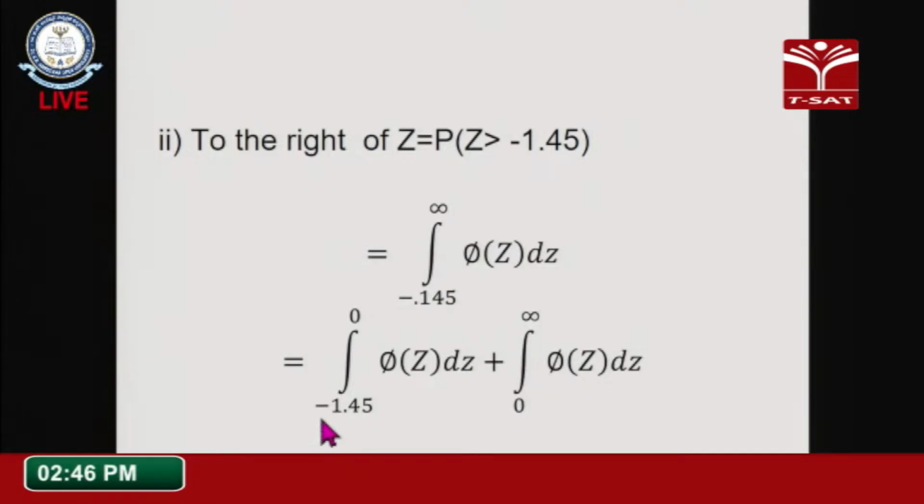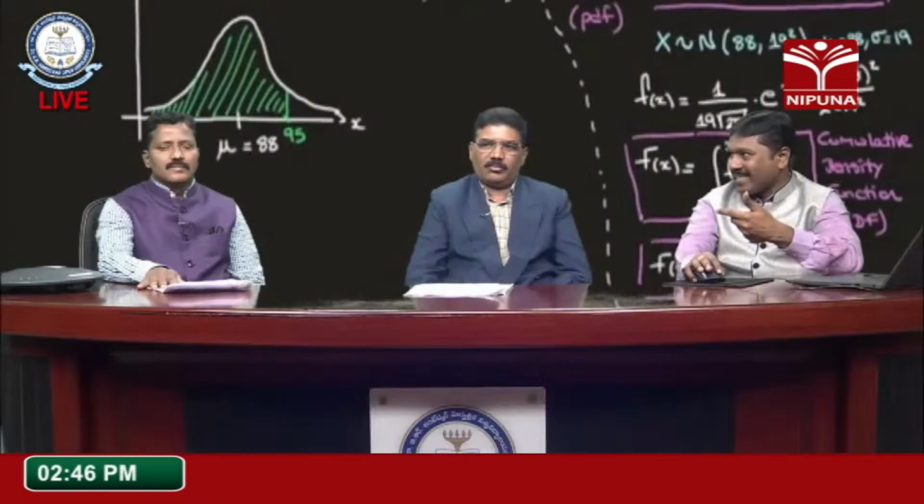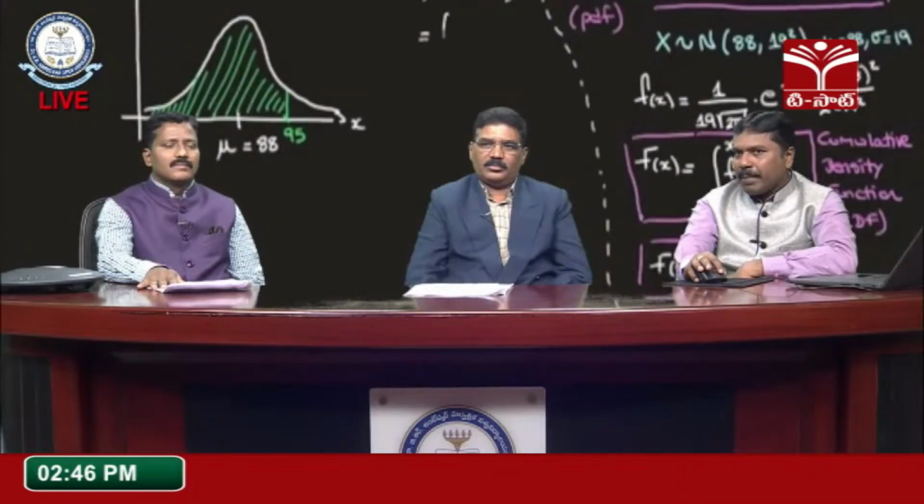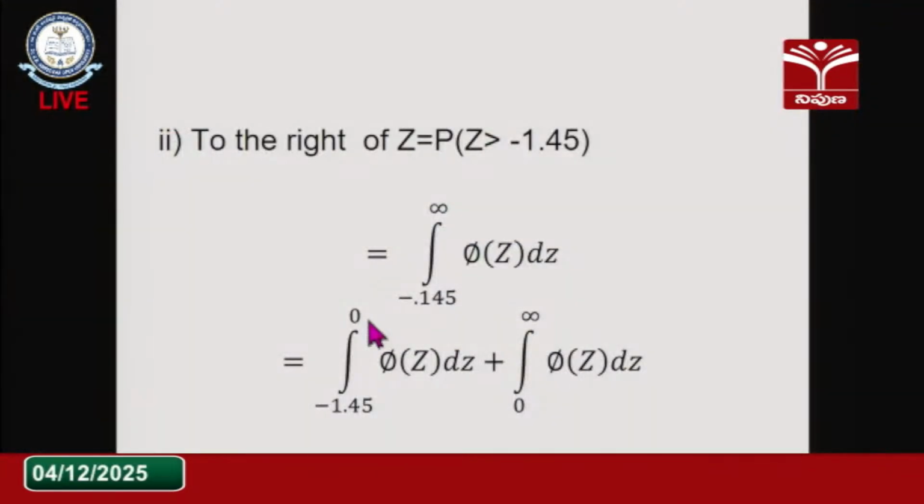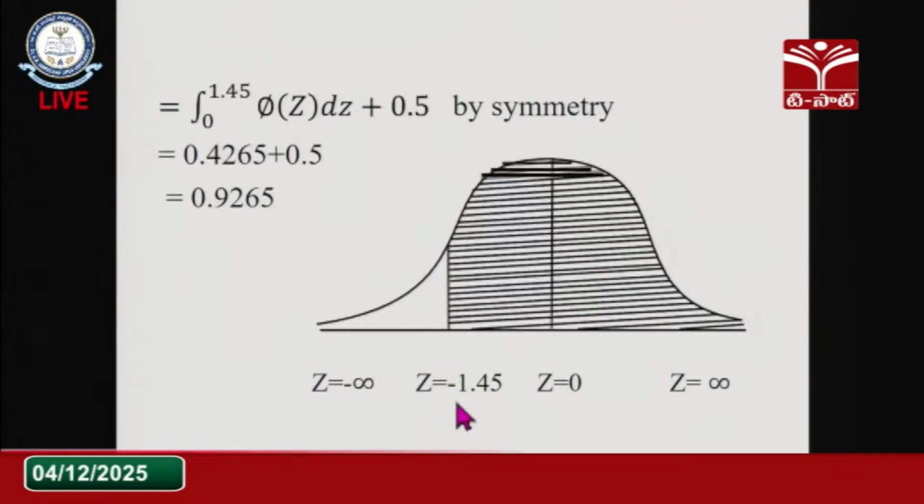First I split into two limits here. According to the Riemann integral property, we can split into n number of parts. So two continuous limits we can consider: minus 1.45 to 0 is the first limit, plus 0 to infinity of phi of z. We know that the 0 to infinity value is 0.5. Then you can check this.